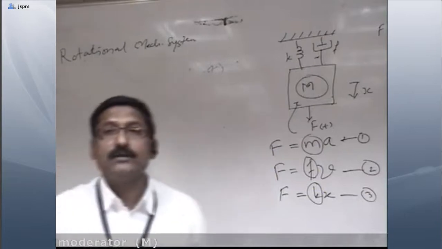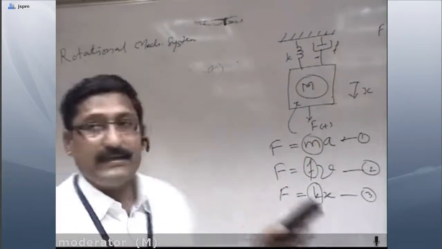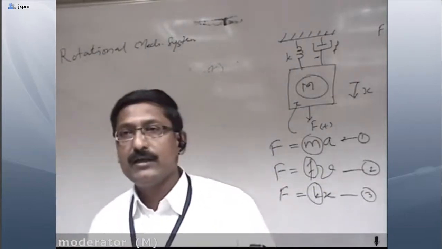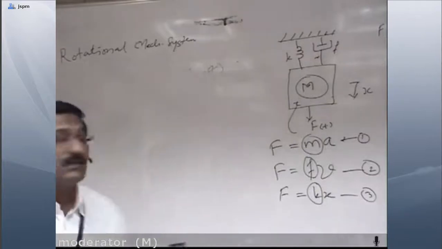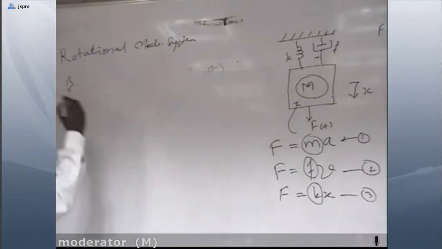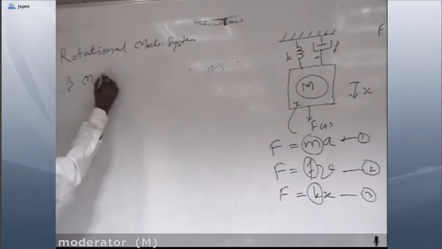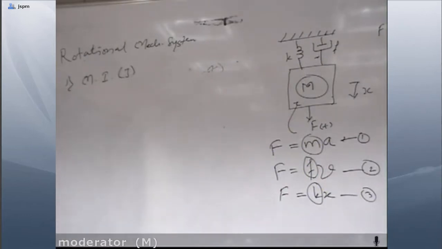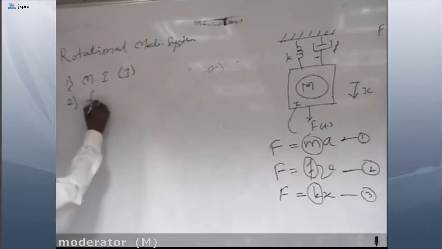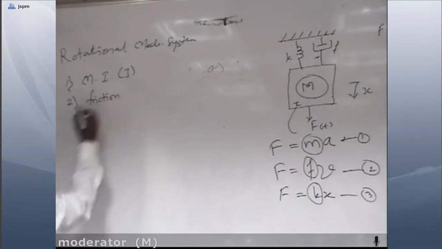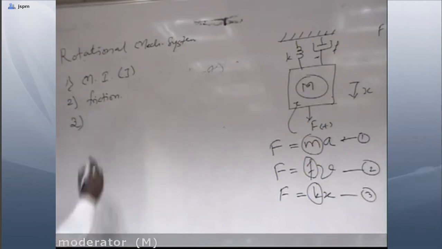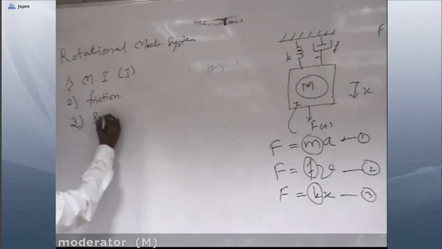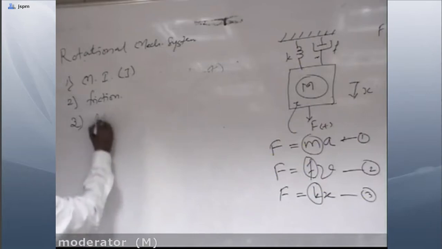As I have already stated, the translational mechanical system has 3 parts. Similarly, the rotational system also has 3 parts. First one, what is that first one? That is moment of inertia J. It is denoted by J. Then here again a frictional component is there, and the third one is spring stiffness, or you can say again spring component or stiffness, we can use the word here.